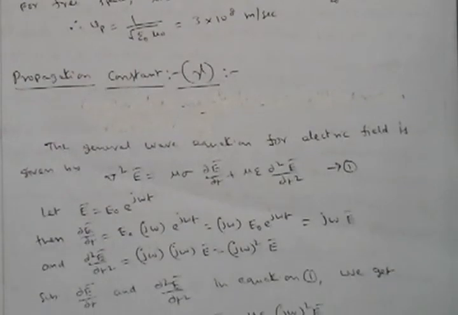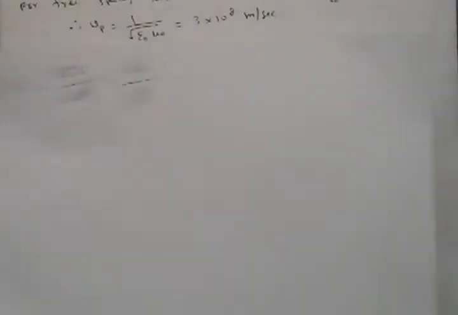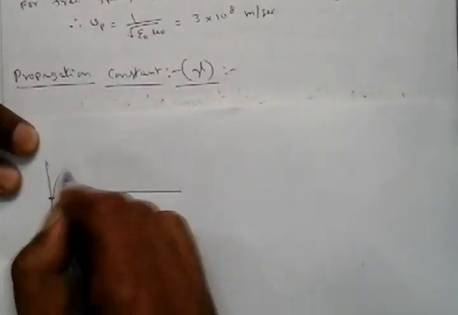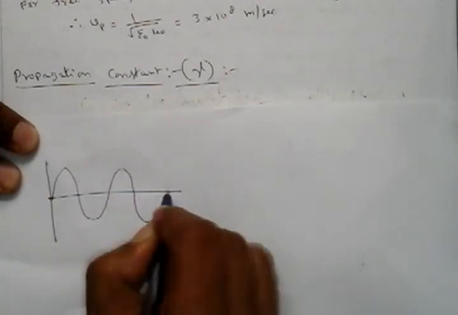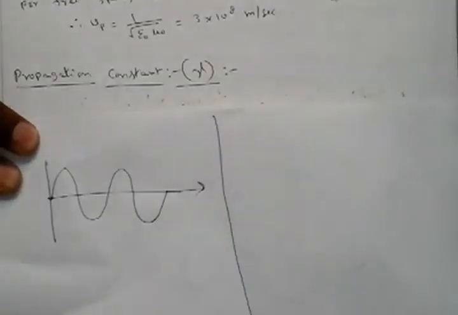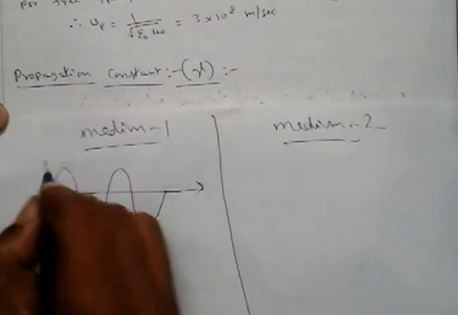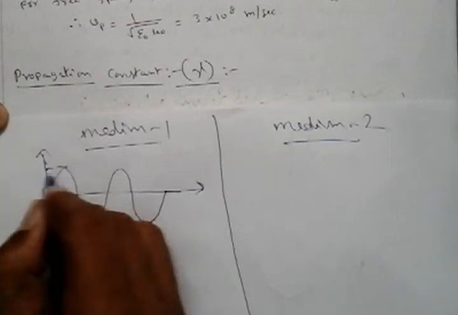Next is propagation constant, which is represented by gamma. Let me explain first. Assume this is the wave in one medium, say medium 1, and this is medium 2, and the wave has some amplitude.